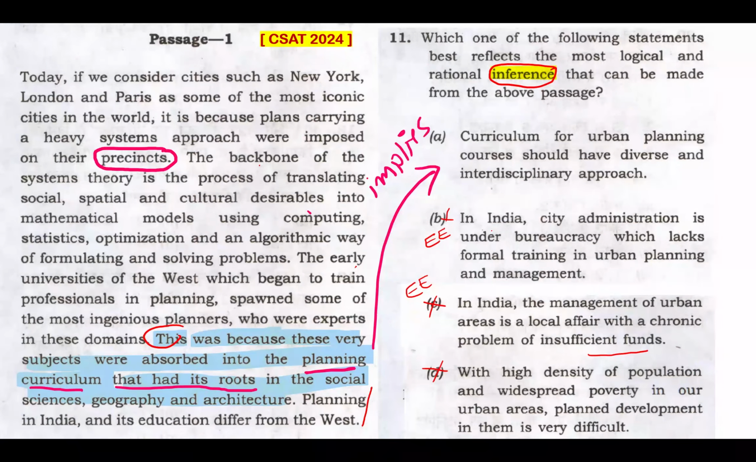So I'm coming back to my inclination, that is option A, and that is the UPSC official answer key also. So no problem with that inclination. Option A is the right answer. The passage emphasizes the importance of systems approach to urban planning that factors in social, spatial, and cultural aspects. So they're all mentioned here. So that's my inference. Option A is my answer.